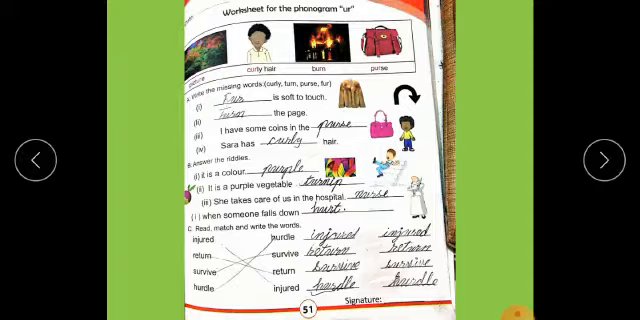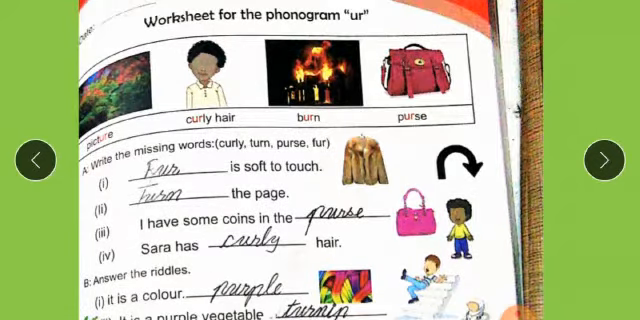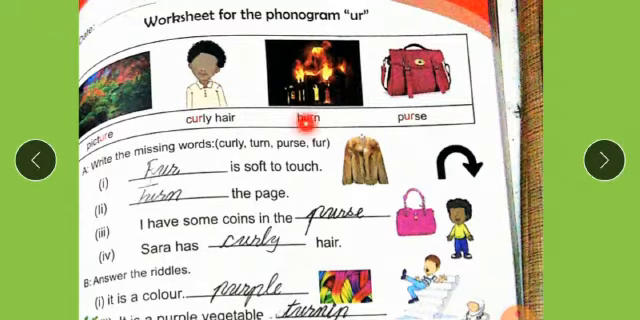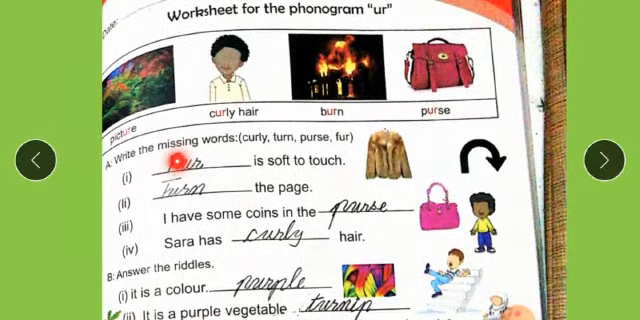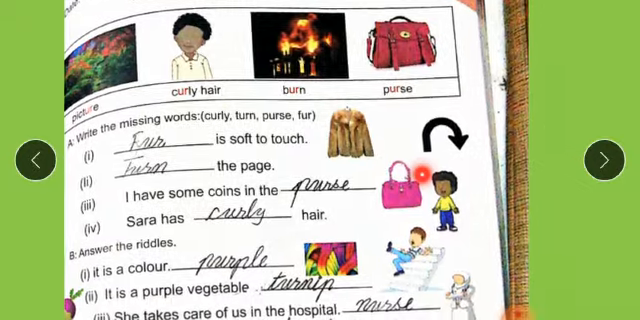There is a worksheet for the phonogram. Students, these are some words in which the sound is used. First one is picture, curly hair, burn and purse. Write the missing words. Students, in these sentences there are some blanks. You have to fill them with these words. Pictures are shown to you. Look at the picture and fill the blanks with suitable words.